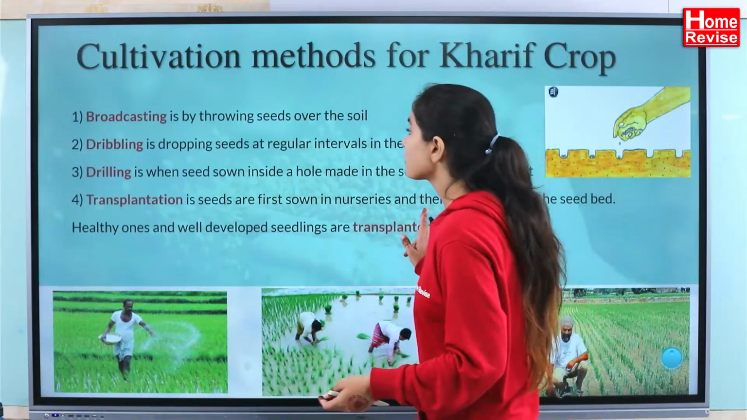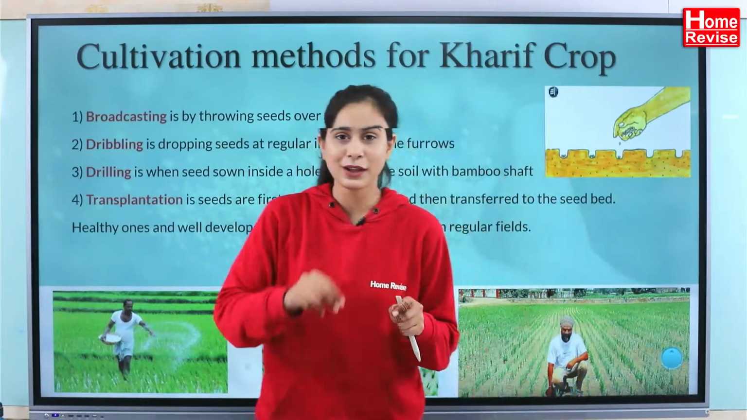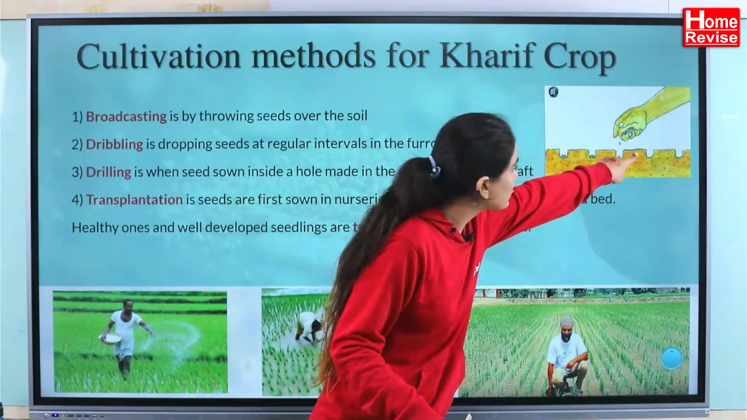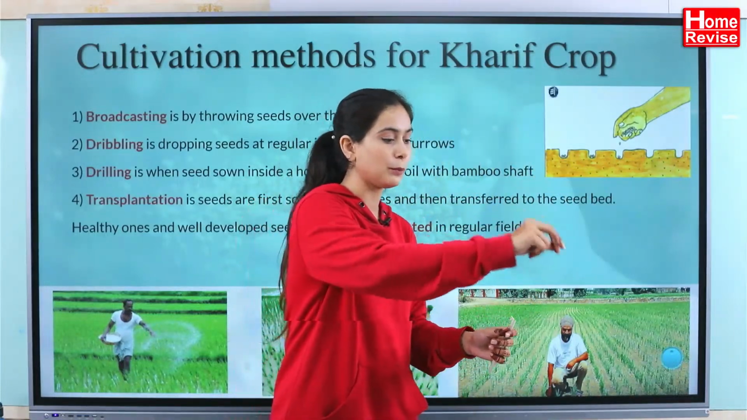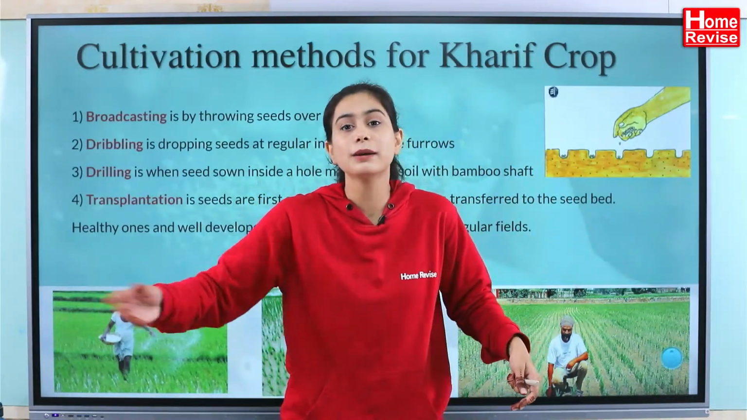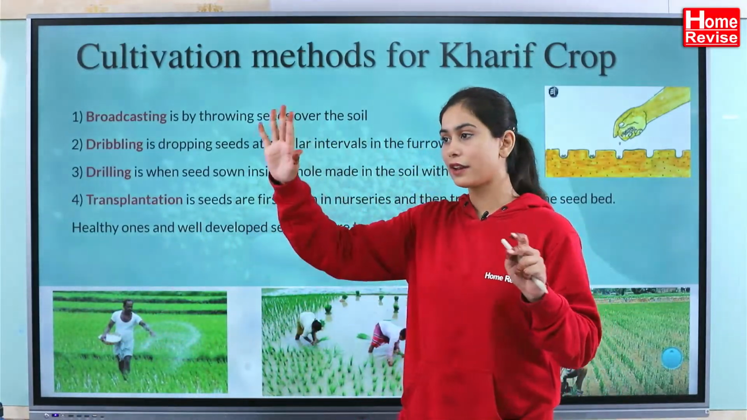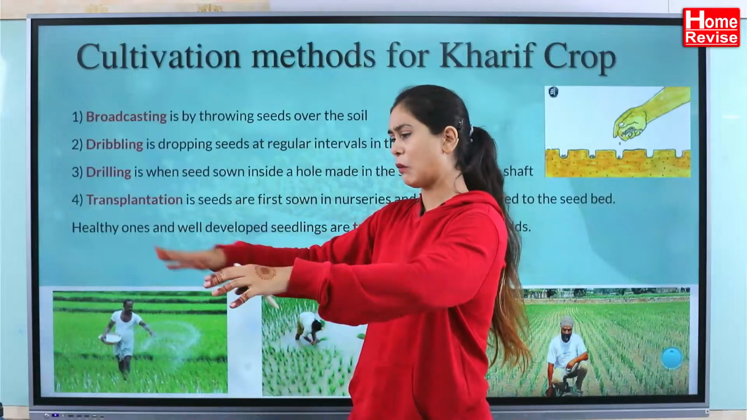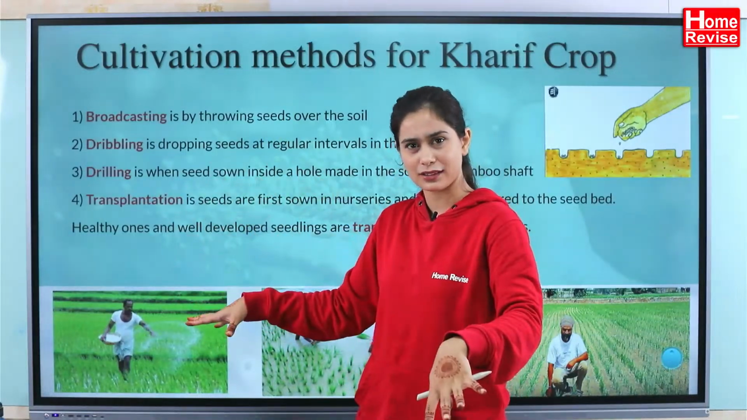Next is dribbling. What is the meaning of dribbling? You are going to drop seeds at regular intervals. Can you see? Some holes will be there and you are going to put seeds like this. You are not going to randomly broadcast the seeds. Here you are putting them one by one. Because you know the difference, when we go to a forest, we see all kinds of mixed plants.